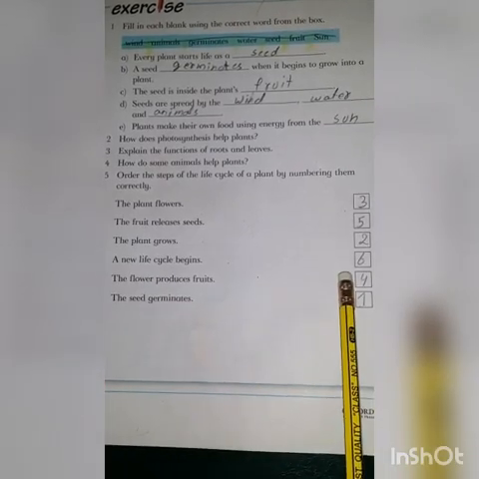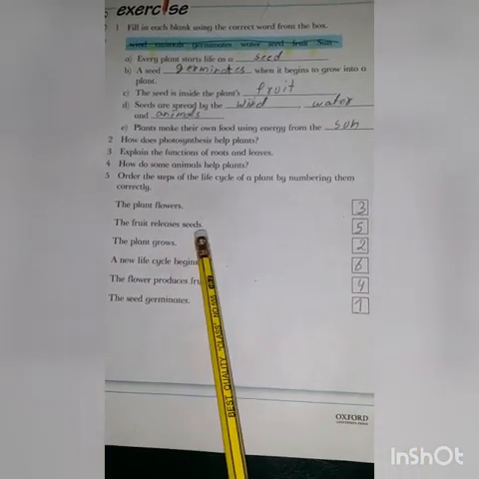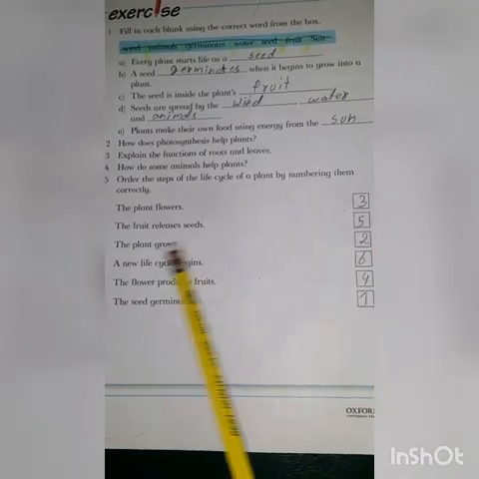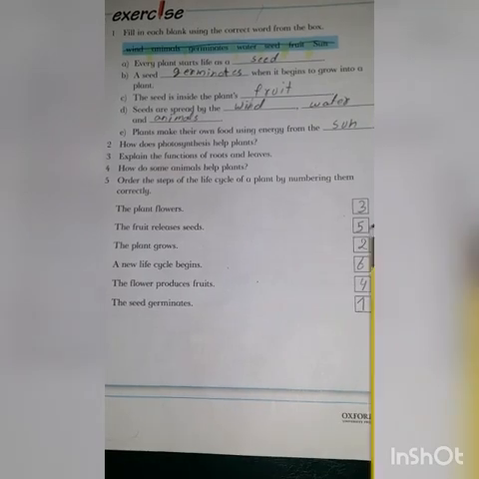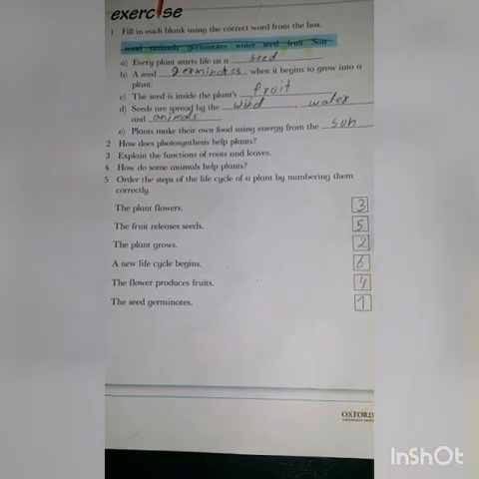This is the fourth step. Number 5, the fruit releases seeds. It is the fifth step. And a new life cycle begins. With the help of the seeds, a new life cycle begins. So right here, 6.